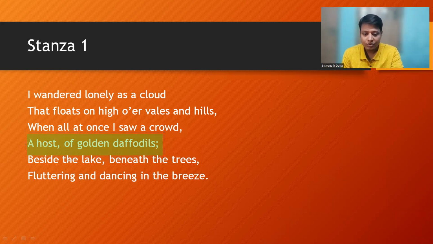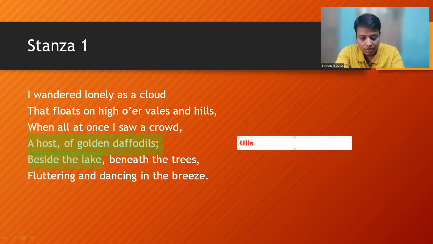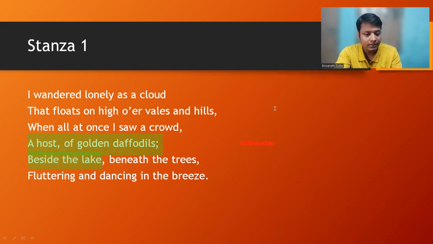Now, the next question was, where did he encounter them? Obviously, the answer is written in the poem itself: beside the lake. You may also mention the name of this lake. The name of this lake is Ullswater. Let me write the name of this lake for you. Even if you don't write the name here, it doesn't matter. You just write beside the lake and beneath the trees. Let me highlight it for you.